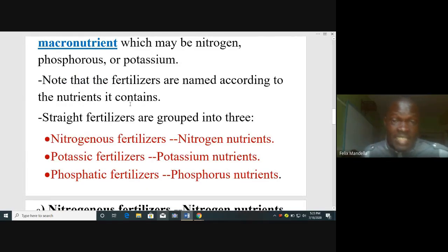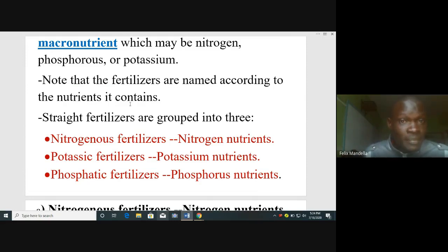Phosphatic fertilizers only supply phosphorus nutrients. So these are three types of straight fertilizers. Remember, straight fertilizers provide only one macronutrient. Those providing nitrogen are called nitrogenous. Those providing potassium are called potassic. And those providing phosphorus are called phosphatic.